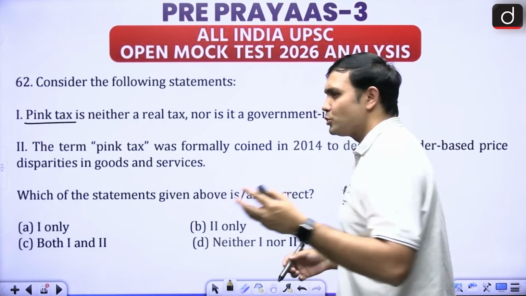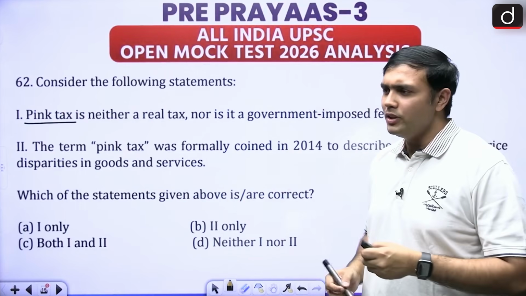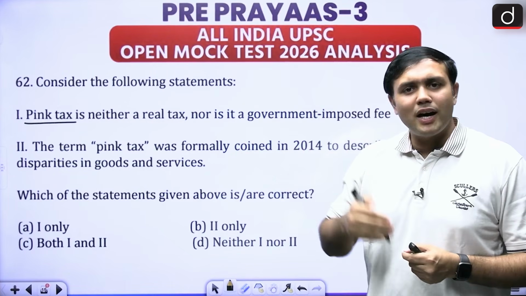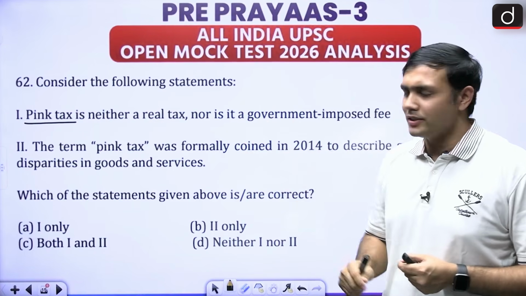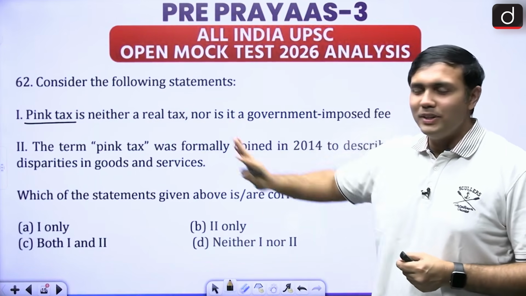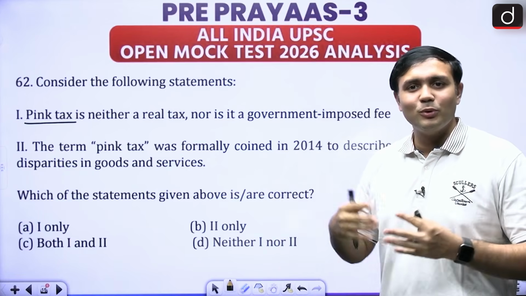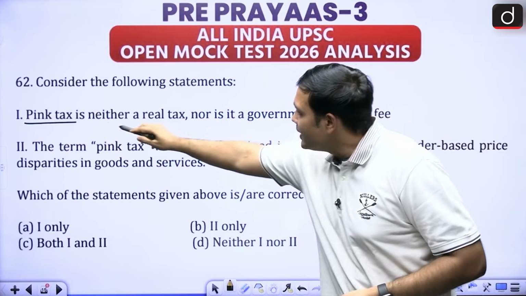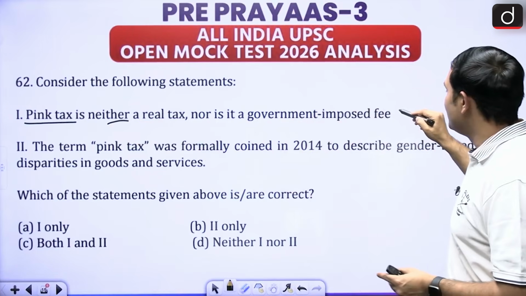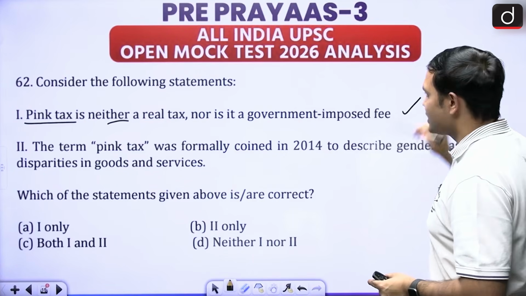This is coming from social economics portion where females are charged more than males, right, for the similar kind of products, right? So this is not charged by the government, and nowhere government is charging more from the females than males, right? So it is neither a real tax nor is it a government imposed fee. So this is of course correct.